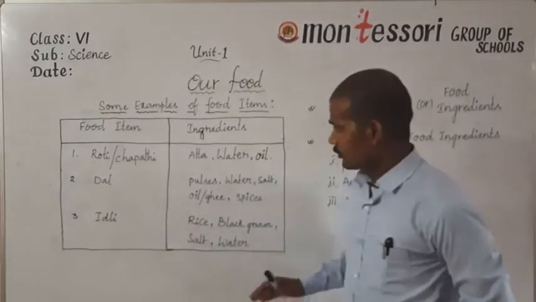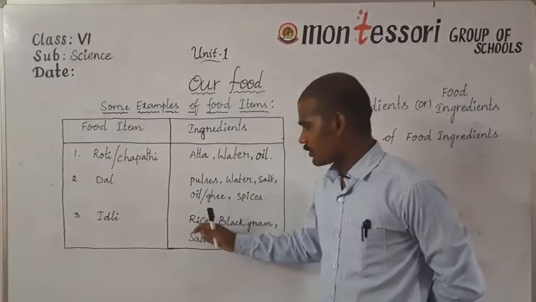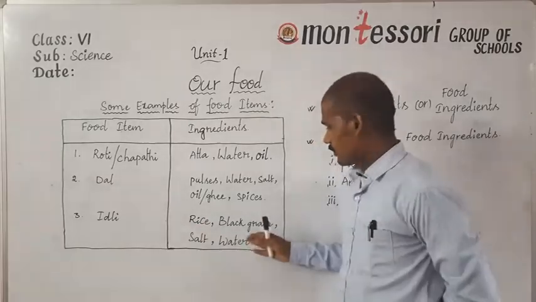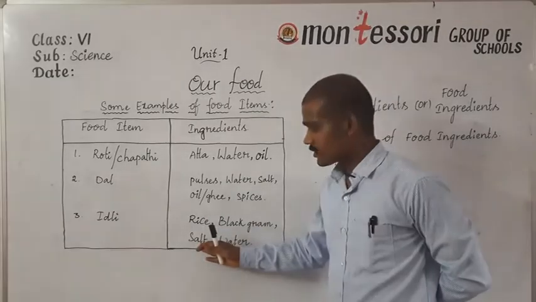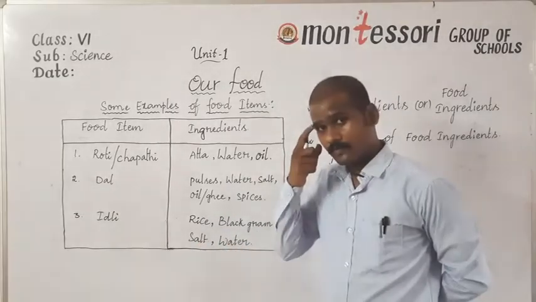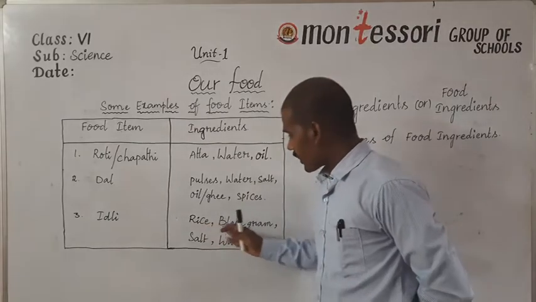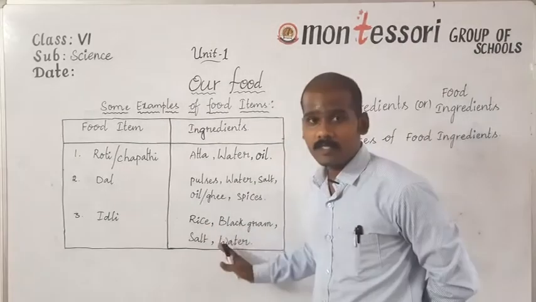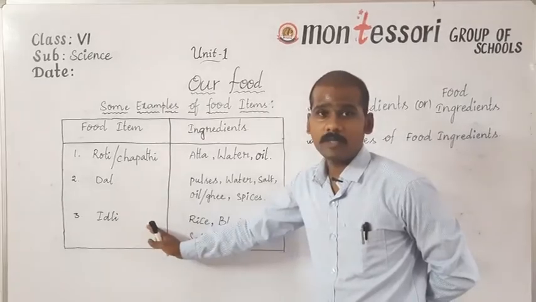Similarly, for the third example, that means idli, you can see to prepare idli, one would require rice, black gram, salt, and some water. So rice, black gram, salt, and water are the materials to prepare the food item idli.